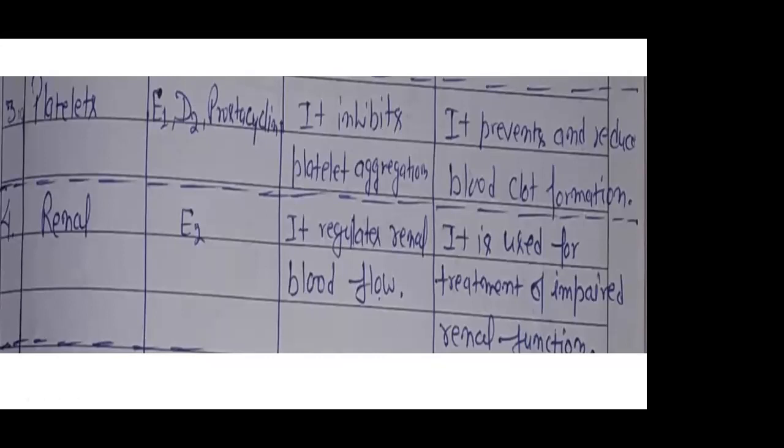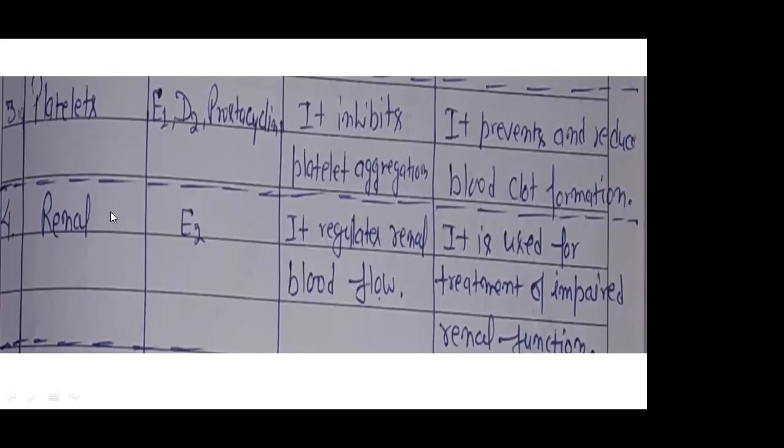if there is a blockage problem, then there is not proper flow of blood, right? And if there is not proper flow of blood, then there are different types of pain inside our body, in different parts, right? If there is pain, it means most of the time the problem is blood clotting, with not proper flow of blood in that part, so pain starts. So it means it is useful for resolving this problem also, right? So this is about the physiological effect of prostaglandin E1, D2, and prostaglandin, right?